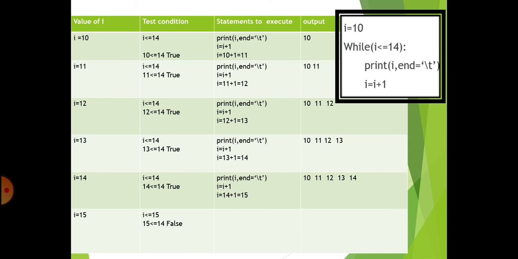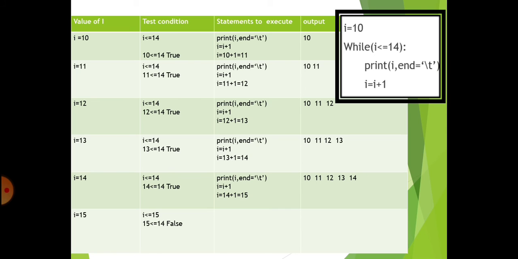So when the condition is true, it goes to the next statement, print I comma end equal to slash t, and then it shows the output 13. Then it increments the value of I by 1, that is I equal to I plus 1. So I equal to 13 plus 1 is equal to 14.